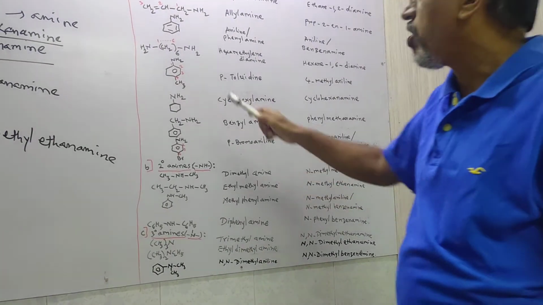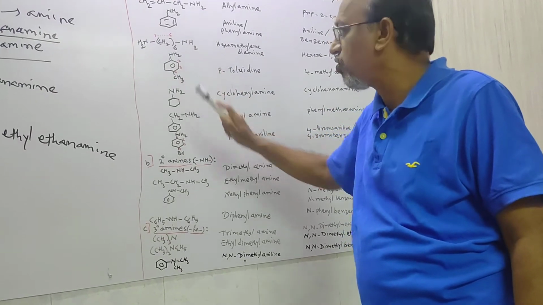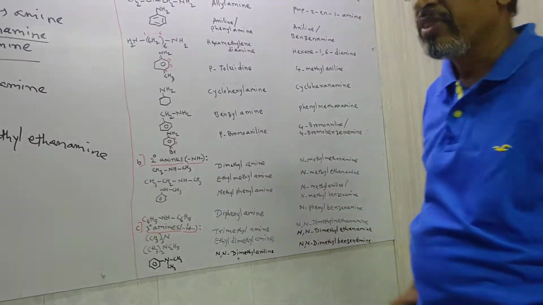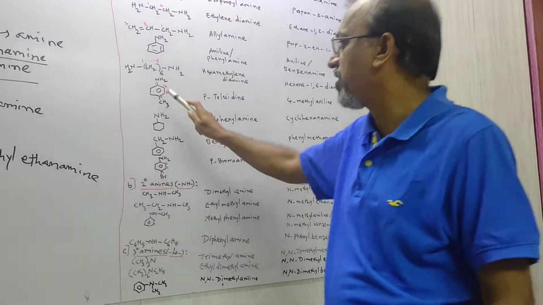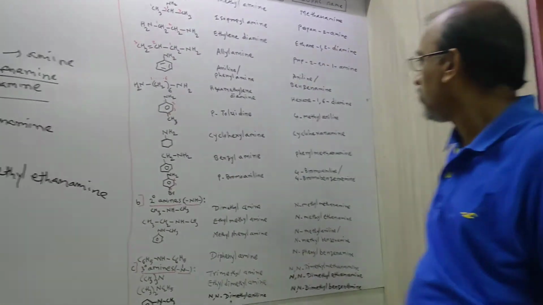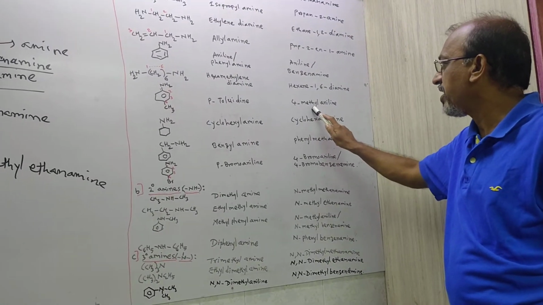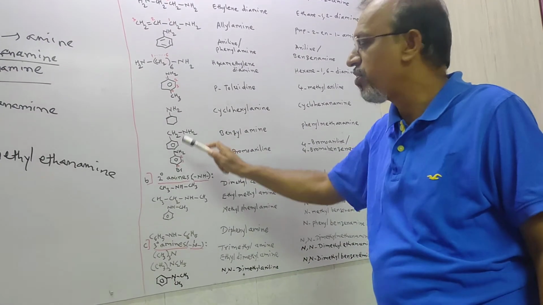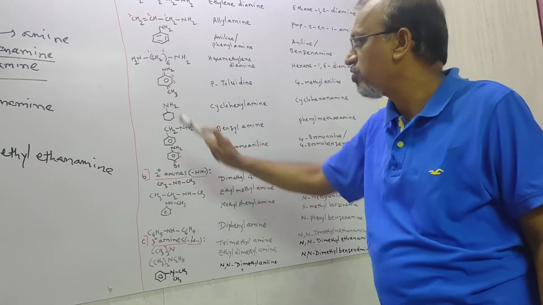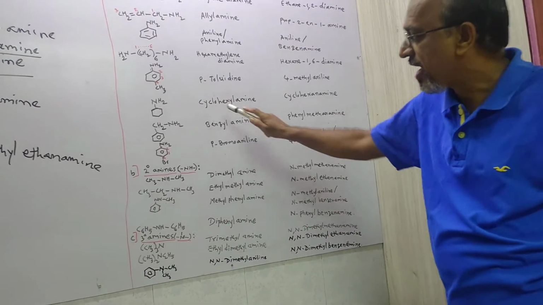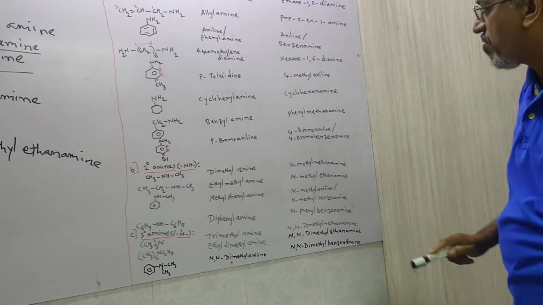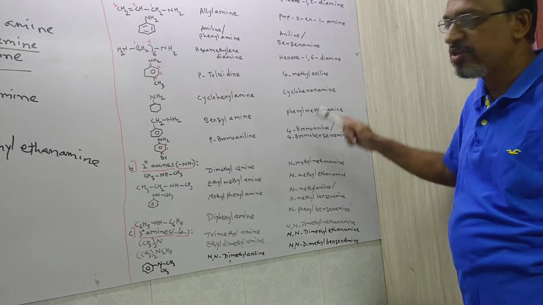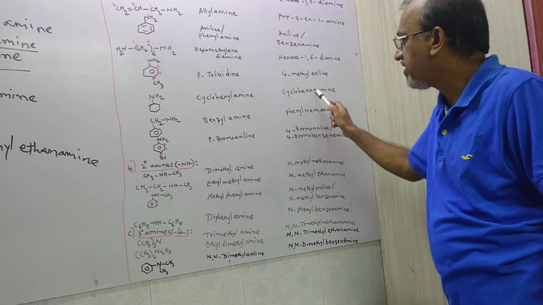Later on, benzene with NH2 group and CH3 group is there. So this position is the para position. That's why para-toluidine. And by numbering from the NH2 side, 1, 2, 3, 4. So here on the 4th carbon the methyl group is there. So 4-methyl aniline. Similarly, in case of a cyclo compound, on the cyclo compound the NH2 group is there. That's why it is cyclohexylamine. The IUPAC name is cyclohexanamine. The ending e is dropped and replaced by amine. So it is cyclohexanamine.